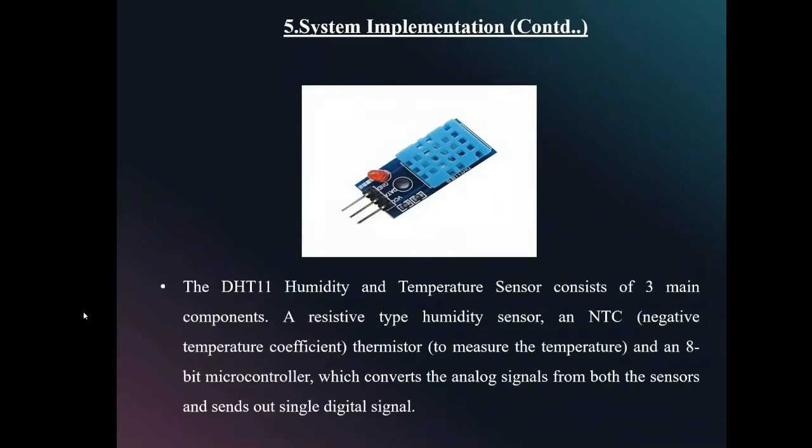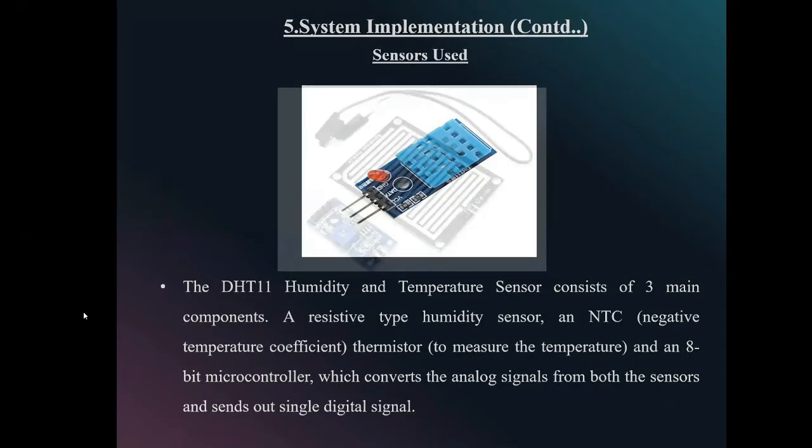It is a low-cost, basic, easy-to-use sensor which has three main components: a resistive type humidity sensor, an NTC (negative temperature coefficient) thermistor, and an 8-bit microcontroller which converts the analog signals from both the sensors and sends out a single digital signal.